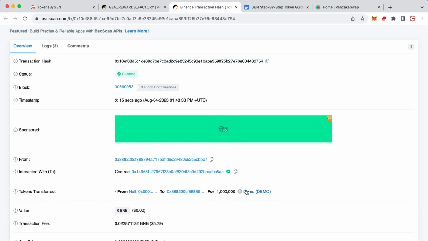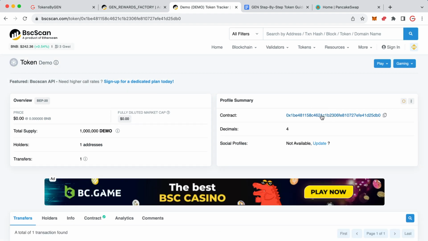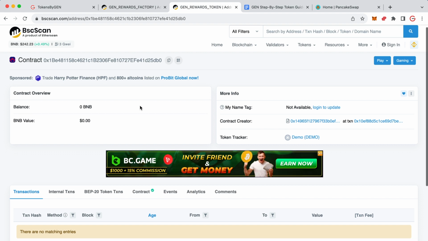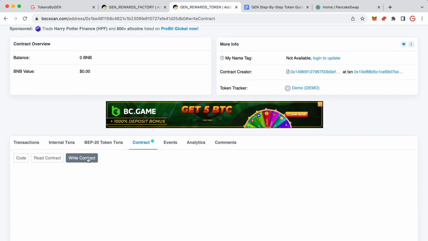So that's it. Click on the name of your token, and then click on where it says contract. Here at the top, click on this little button to copy that address and go and paste it somewhere. That's your contract address for your token. And then down here, click on contract and click on write contract.